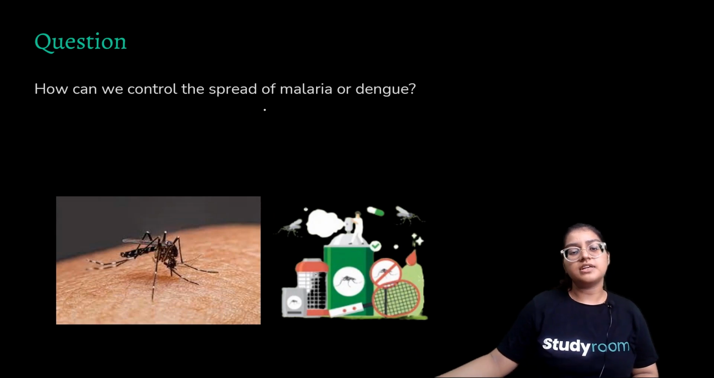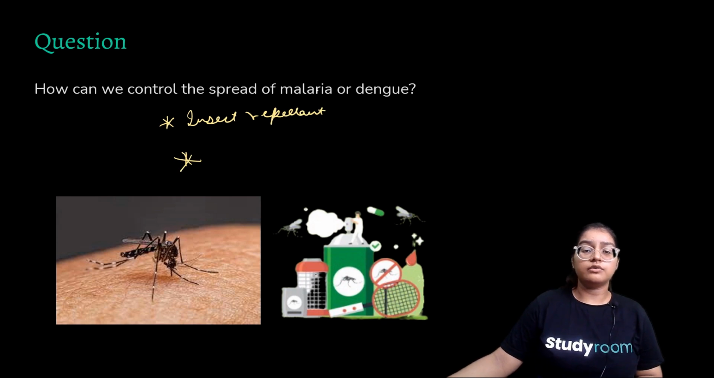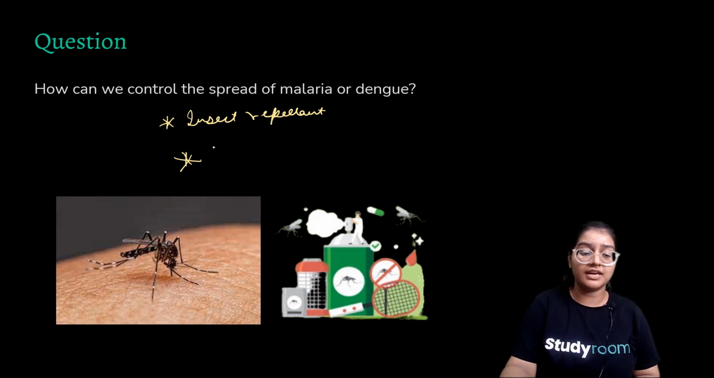So how can we prevent the spread of malaria? The spread of malaria can be prevented by using insect repellent, cleaning the surfaces, and washing the hands. These are two basic examples to stop the spread of malaria. And even drinking clean water, because water is a breeding pool for these microorganisms and they multiply while living in water.